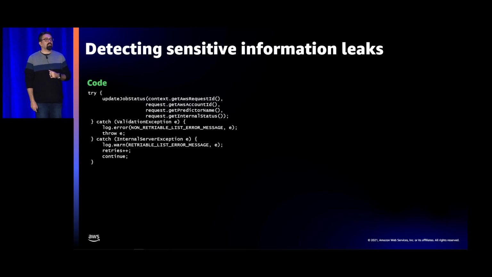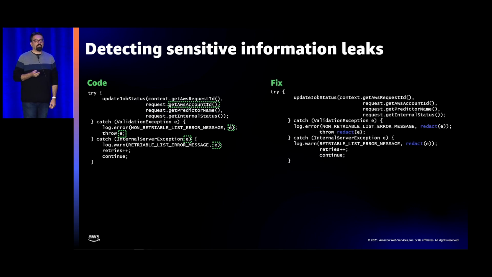One example of the way this works is we've got a code sample on the left. It will go through your code repository. It'll identify the code. In this particular scenario, we are looking for getting an AWS account ID. But if you notice down below, we are logging that error out as potentially plain text. So there's a chance that if there's an error in your code, you could actually output sensitive information, plain text, into standard out or wherever you're logging this to. So it'll go through and actually see that and say, hey, you should probably use the redact function on that. So we can actually redact sensitive information.